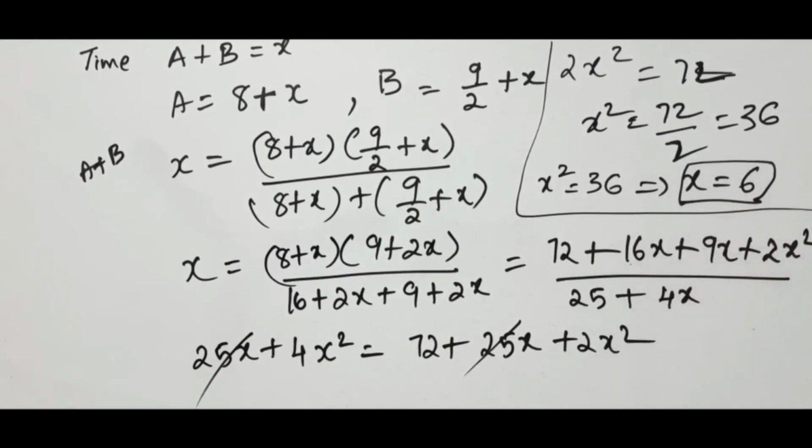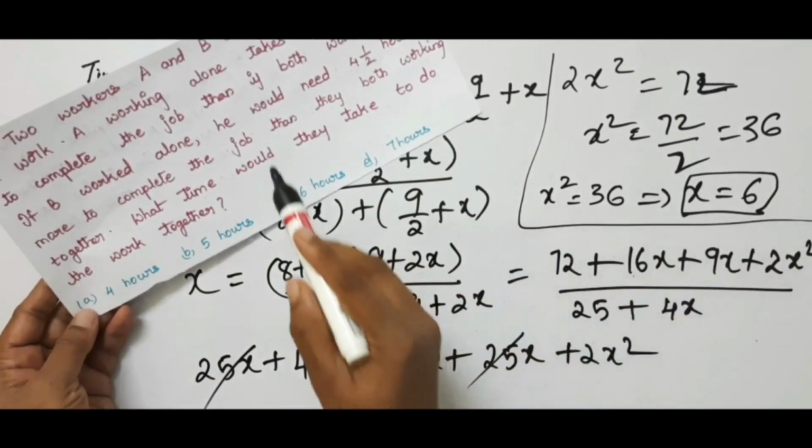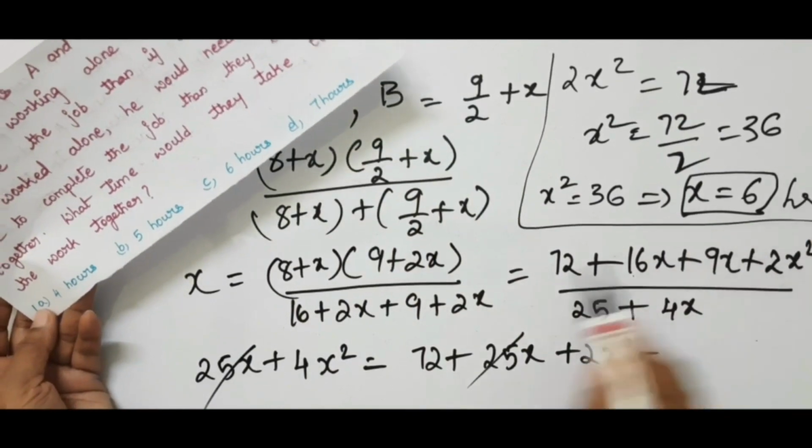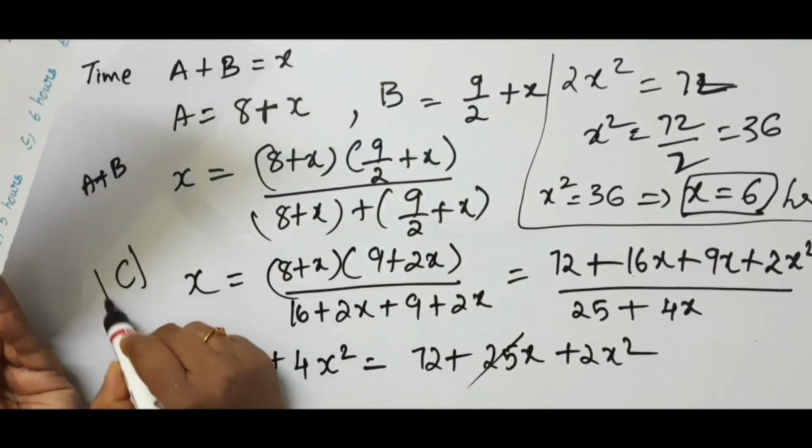Let us go to the options. We got the work done by both together is 6. Let us go to the options and check where it is. As everything is in hours, this is also hours. So it is 6 hours. Option is C. Okay, understood?